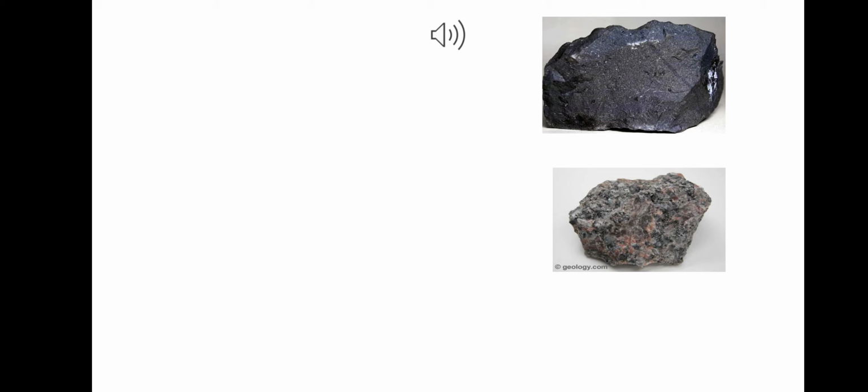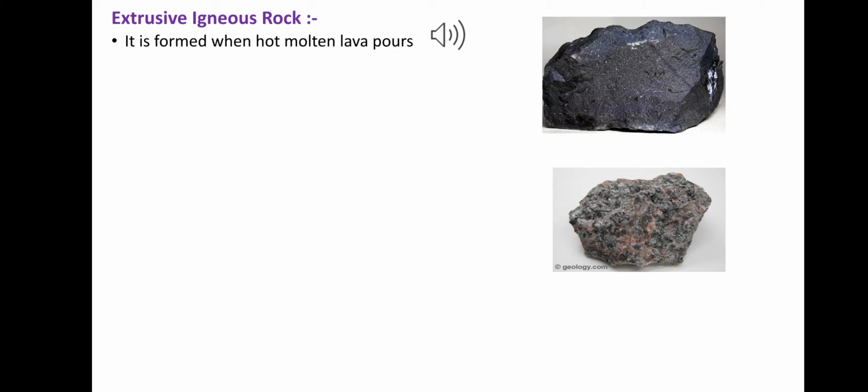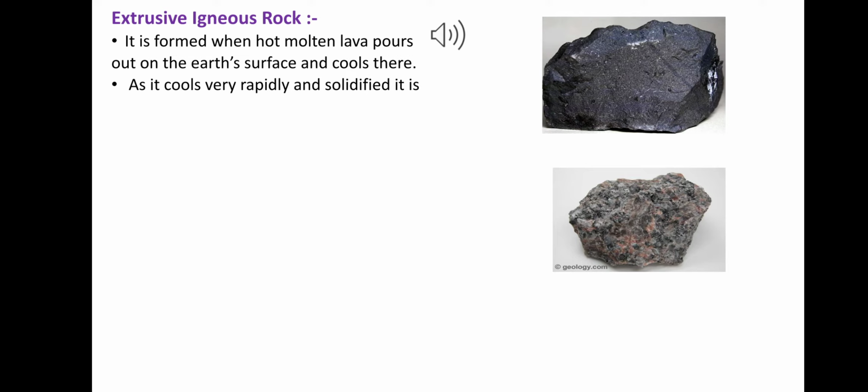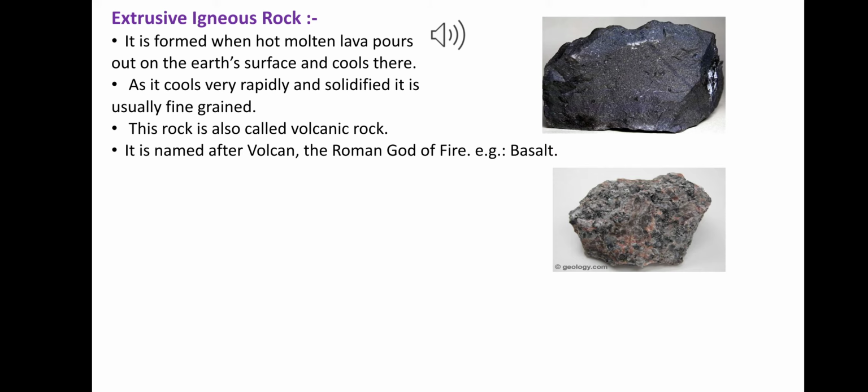Extrusive igneous rock, here are some characteristics of this. Extrusive rock is formed when hot molten lava pours out on the Earth's surface and cools there. As it cooled very rapidly and solidified, it is usually fine-grained. This rock is also called volcanic rock, and it is named after Vulcan. Vulcan is the name of the god of fire. An example of extrusive igneous rock is basalt.